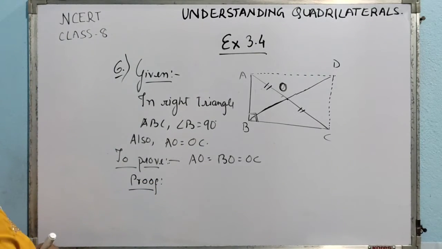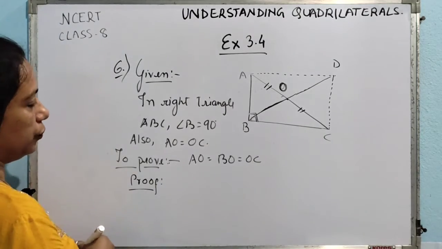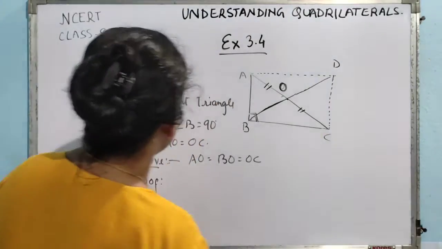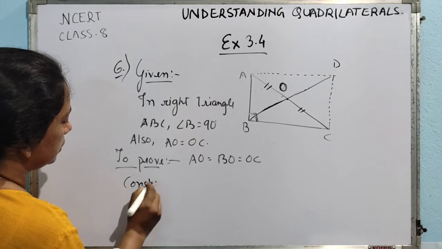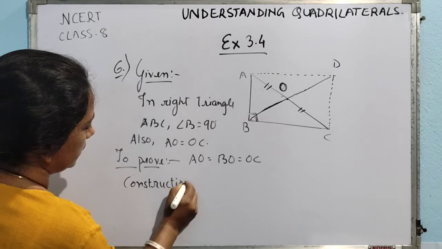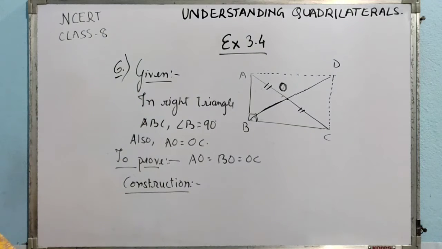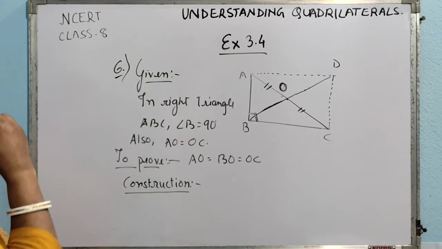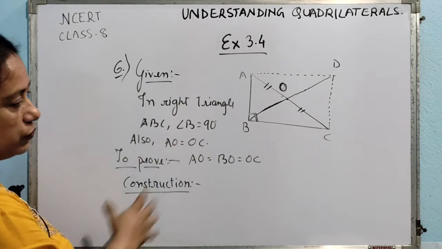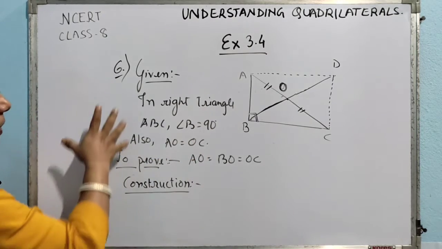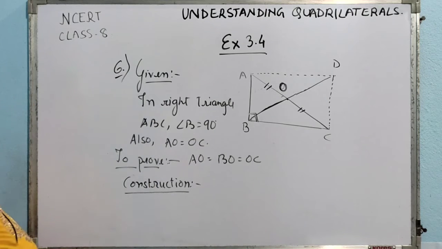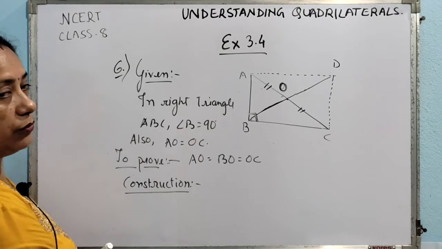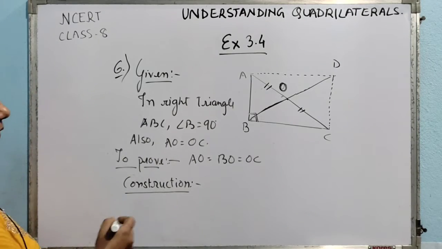Here is the proof. Now, in order to prove this one, we are doing one construction. So, let us write construction first. Okay, we are doing a small construction. I am following this order because whenever you have to prove something in geometry, it is better to write in this particular way, because when you are in class 9, 10, this is the proper format of writing. If you start practicing from the very beginning, from now itself, it will be easier for you in the later, higher classes.